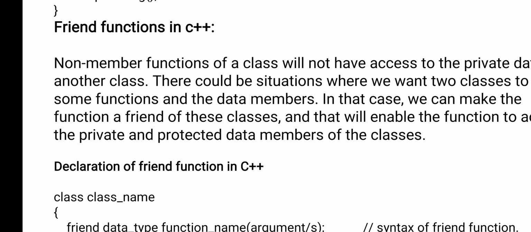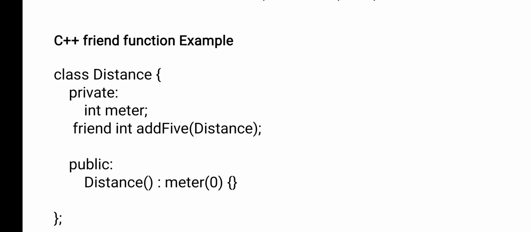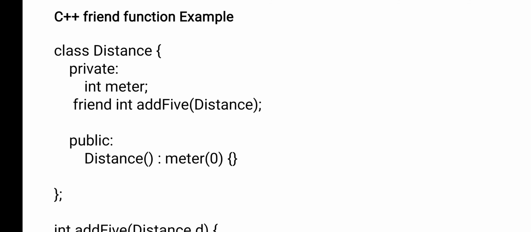Next, friend function. When you create any variable as private, it can be used by the methods which are inside the class. But if any method wants to use those properties outside the class, then that method should be declared as a friend. If you have declared any variable or method as a friend, it can access the private and protected members of a class. Friend class: similarly, like a function, you can create a class which can access the private and protected members of a class.